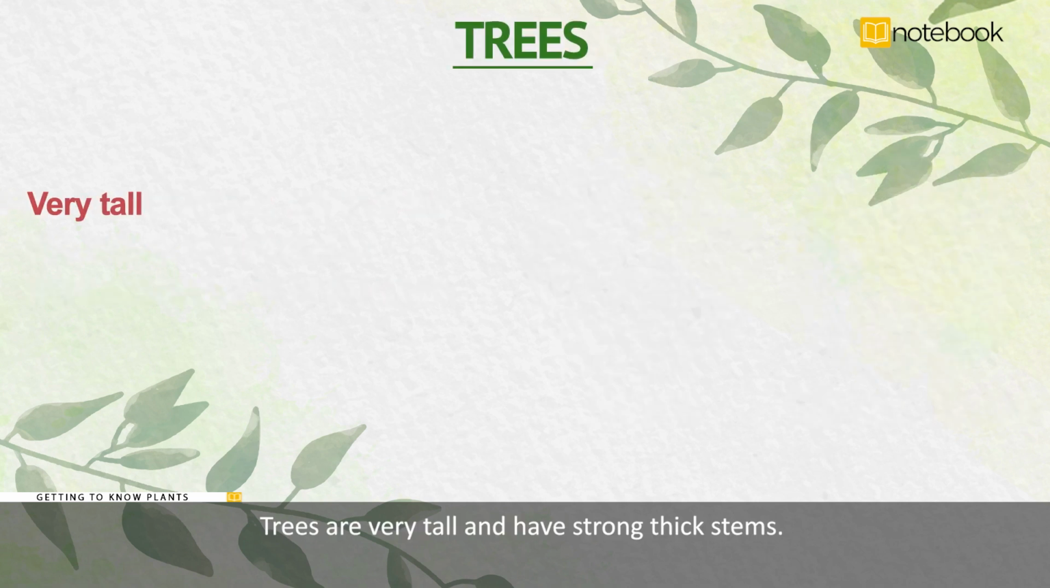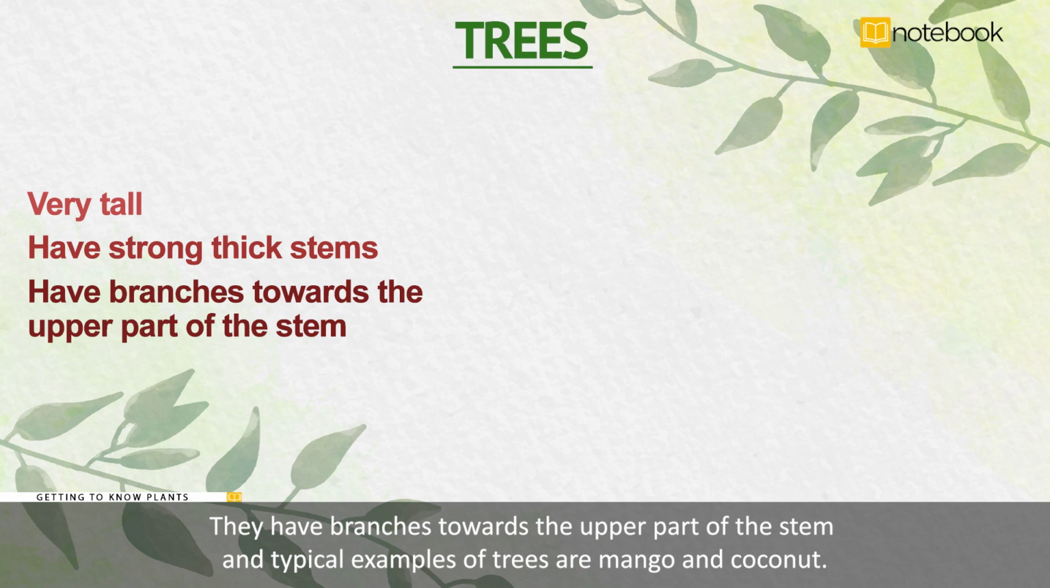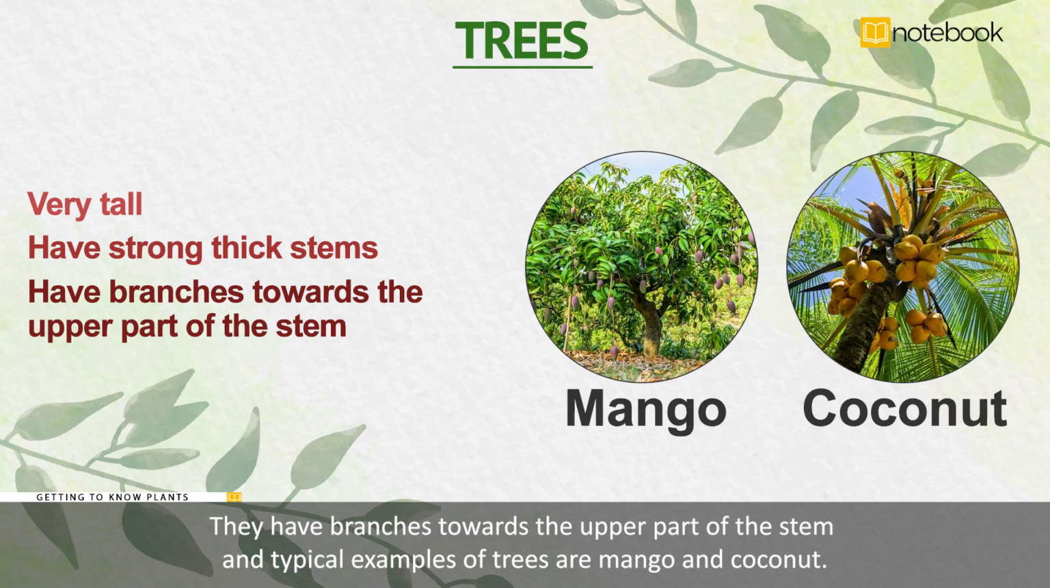Trees are very tall and have strong, thick stems. They have branches towards the upper part of the stem, and typical examples of trees are mango and coconut.